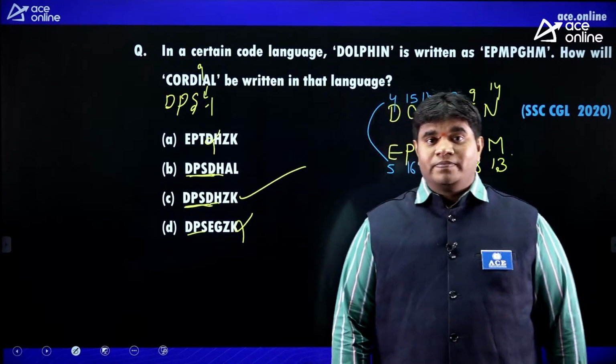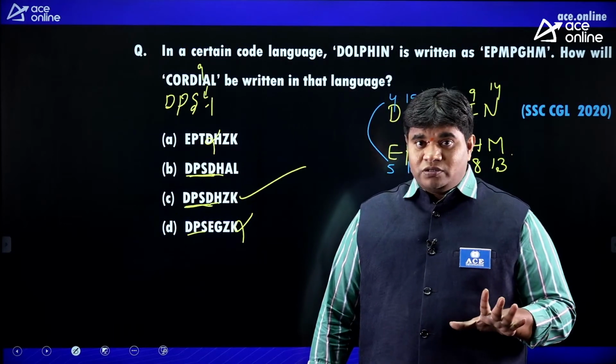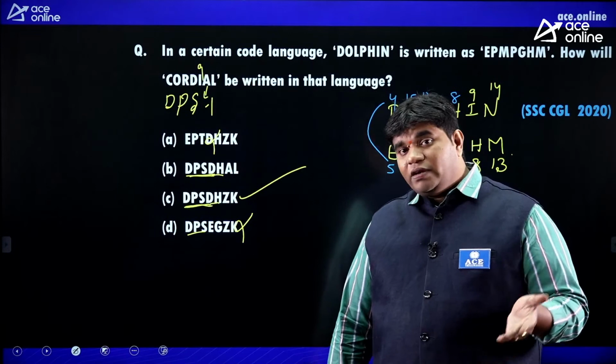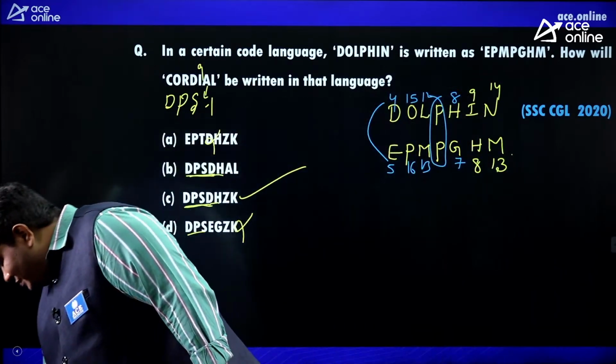Got it, friends, all of you? This type, 99% is a very easy question. In the worst case, it may be difficult, but coding and decoding, 99% is very easy only. Next, friends.